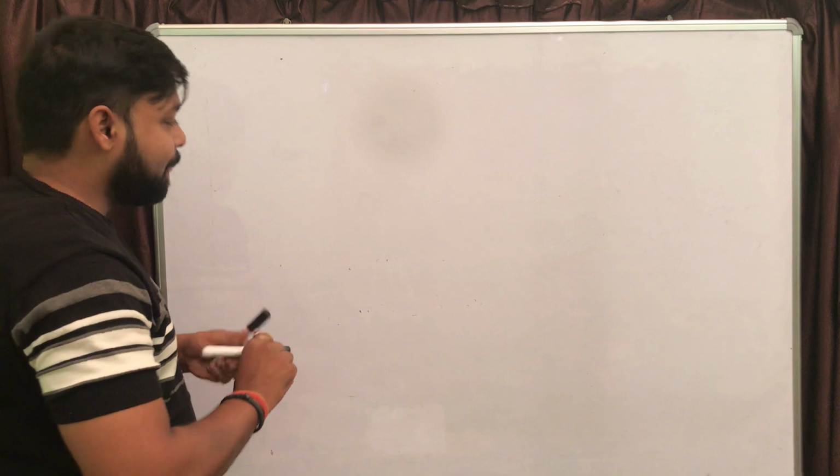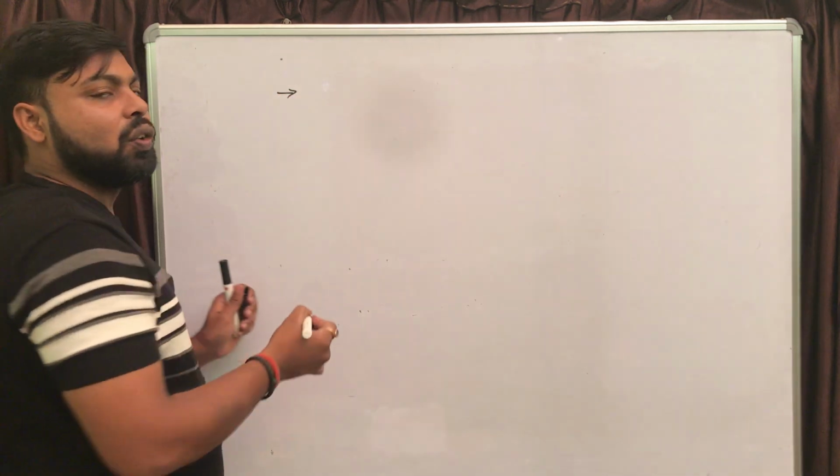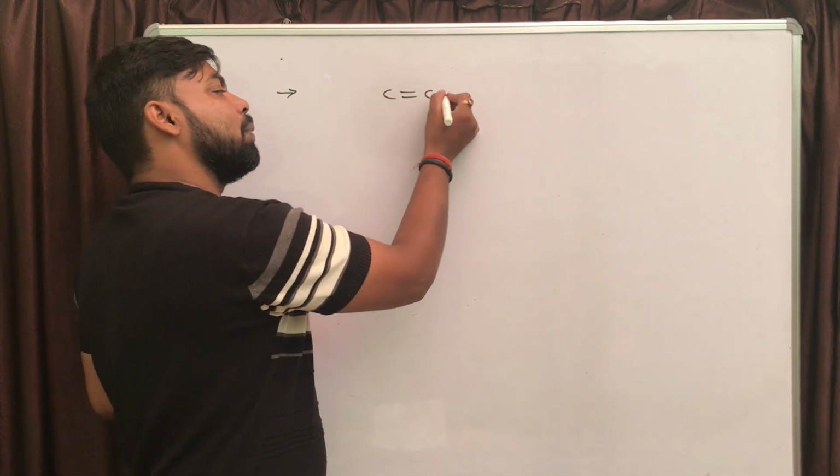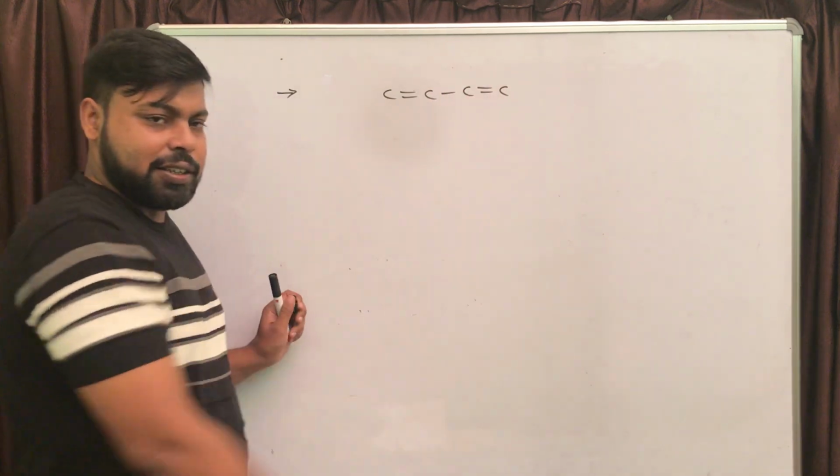Remember the key point. If you are having a conjugated system, let me draw a pi bond conjugated system. This is our conjugated system.